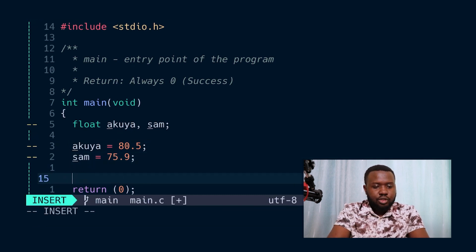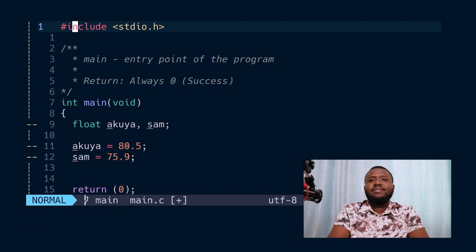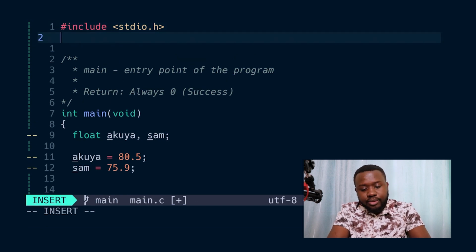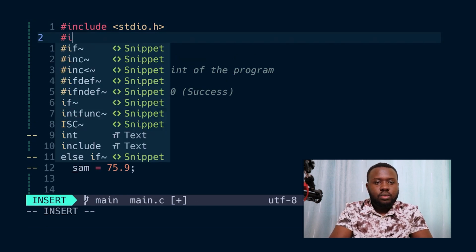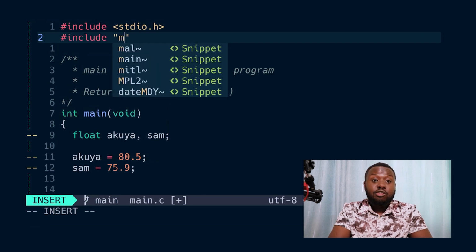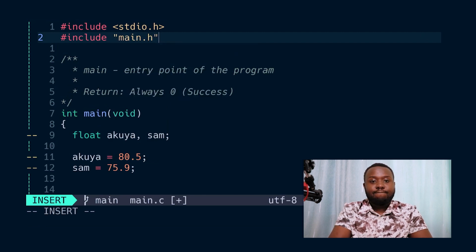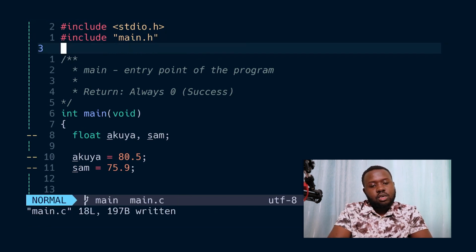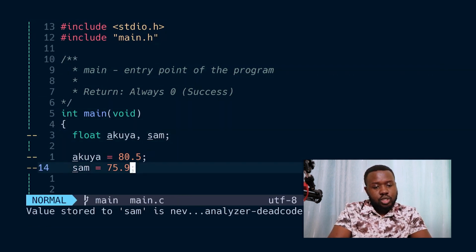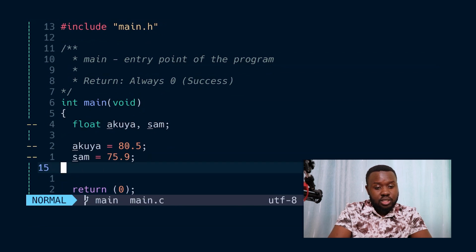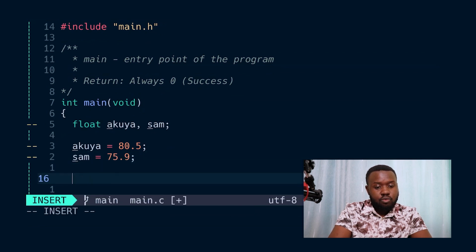So we have our function. First of all, we don't have access to it yet. We need to include that function. And we include the main.h because that's where we did our function declaration. And then now we can use it.